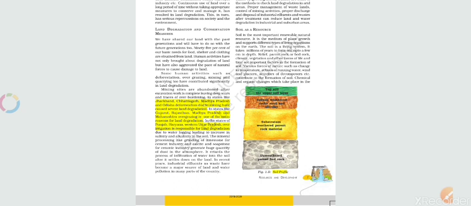In these states there are thousands of mining industries mining their resources and ores, and due to that the land of those states is being degraded, causing severe land degradation and corrosion.